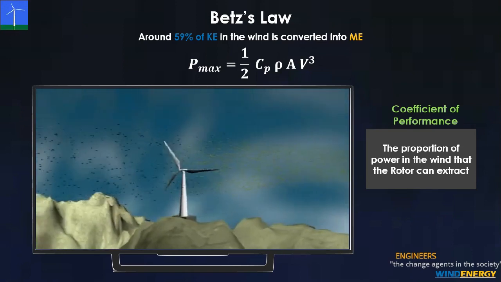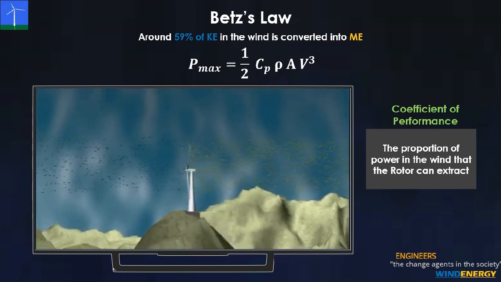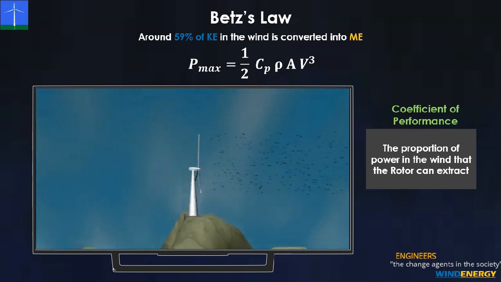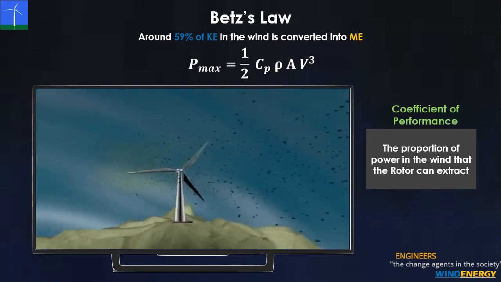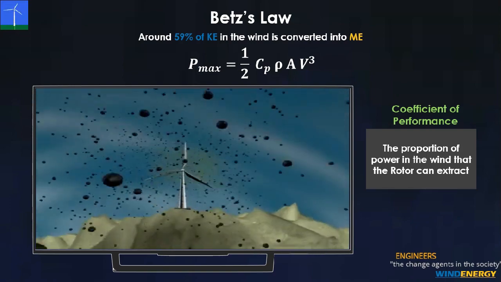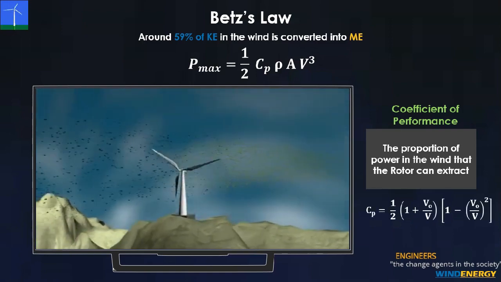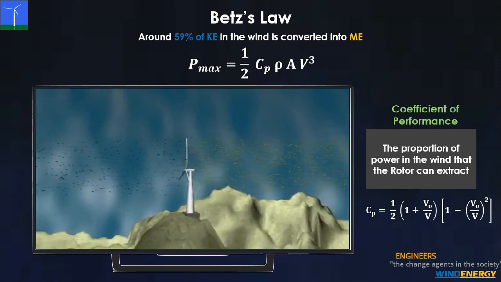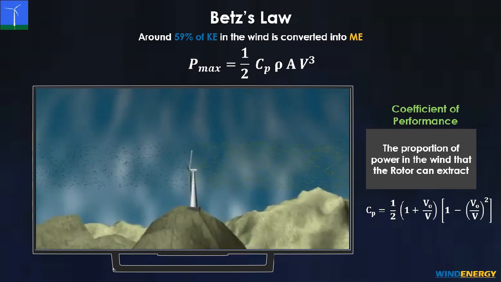The coefficient of performance is not constant. It is influenced by the wind speed, rotational speed of the turbine, and blade parameters like the turbine blade profile, the angle of attack, the pitch angle, etc. The value of Cp with regards to the wind speed is calculated by using this expression. Here in this expression, V represents the upstream wind velocity and V naught represents the downstream wind velocity.